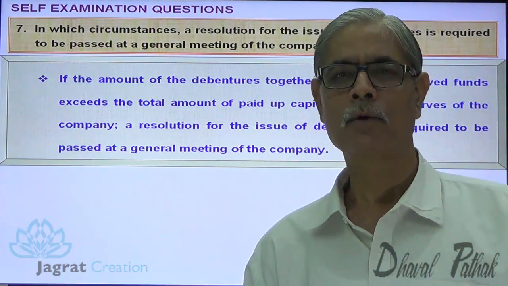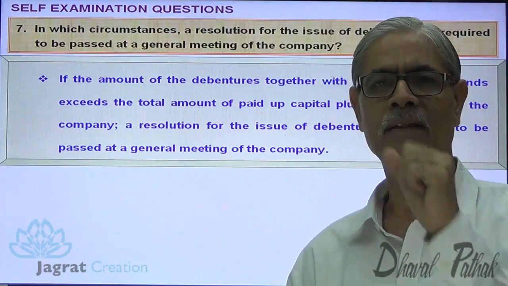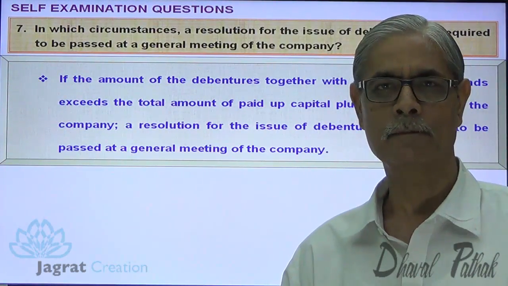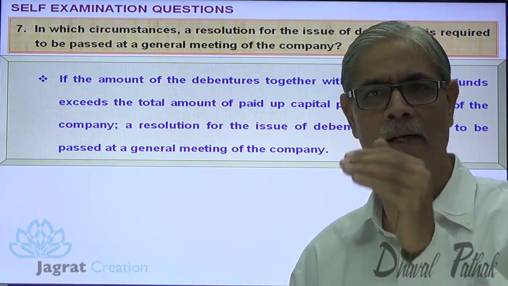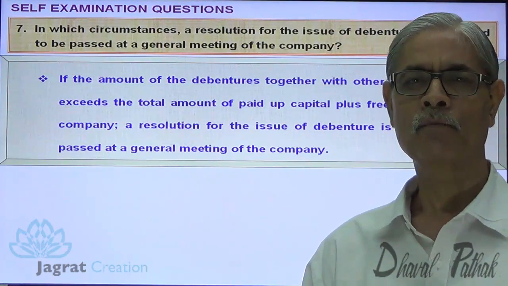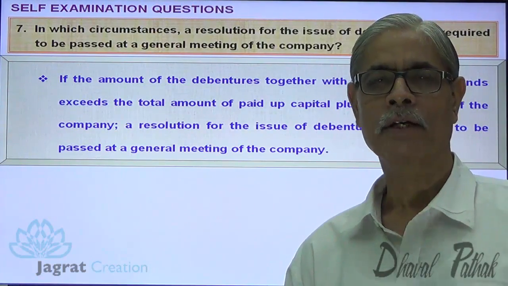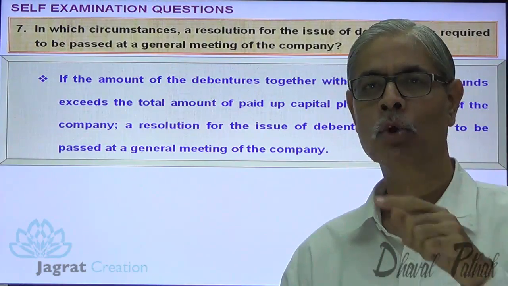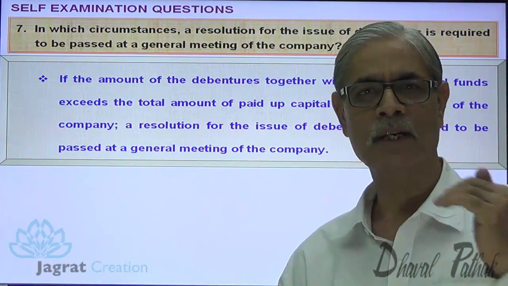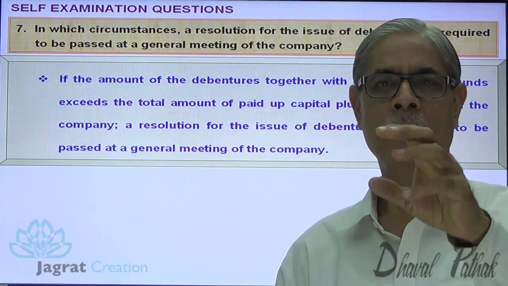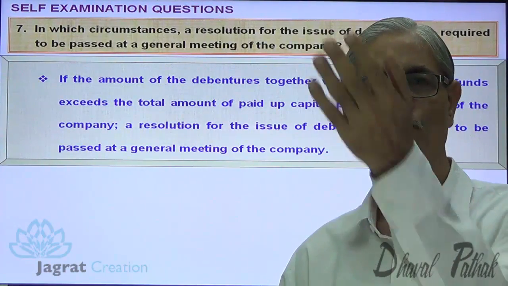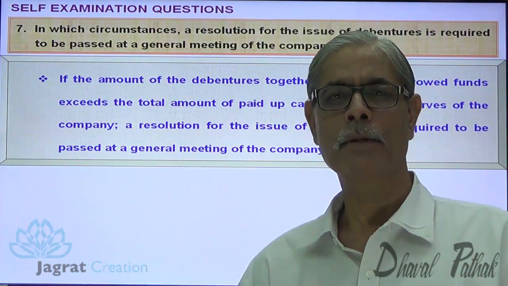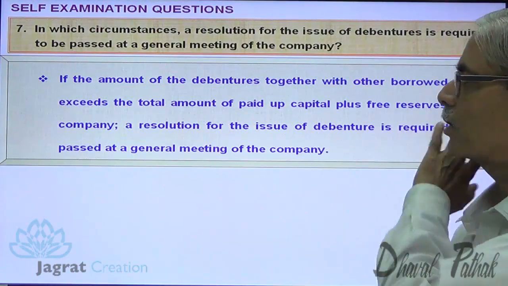Now suppose the share capital of the company is 3 lakhs and accumulated reserves are 1 lakh, so 4 lakhs is the shareholders' funds. Now there already exists a liability of 2,50,000. Now the company wants to issue debentures of 3 lakhs. So 2,50,000 plus 3 lakhs, the total amount becomes 5,50,000. That is more than share capital plus reserves. In such circumstances, the resolution must be passed at the meeting of shareholders.